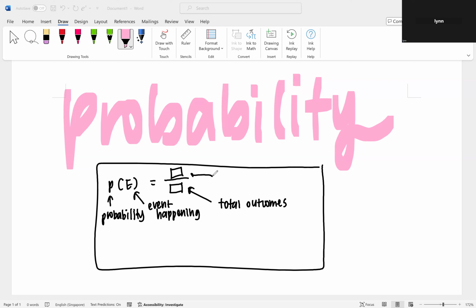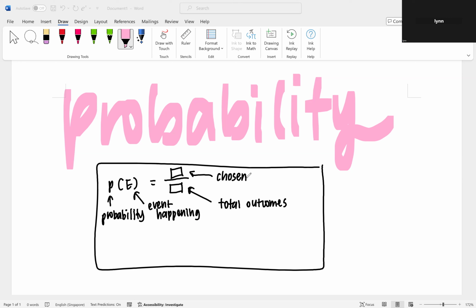And this right here is your chosen event, your chosen probability that you want, for the numerator.